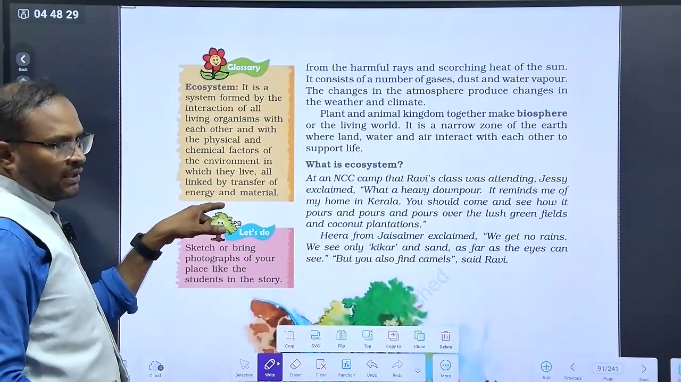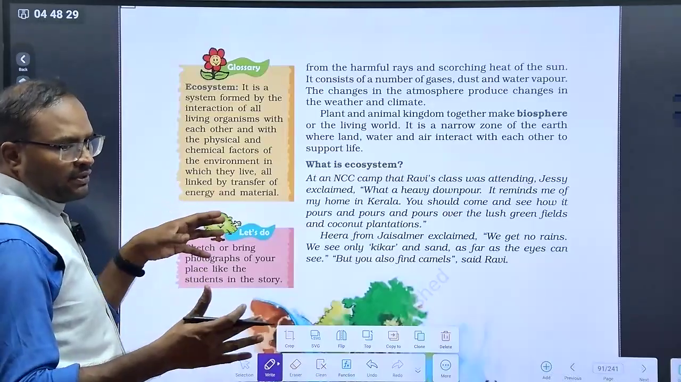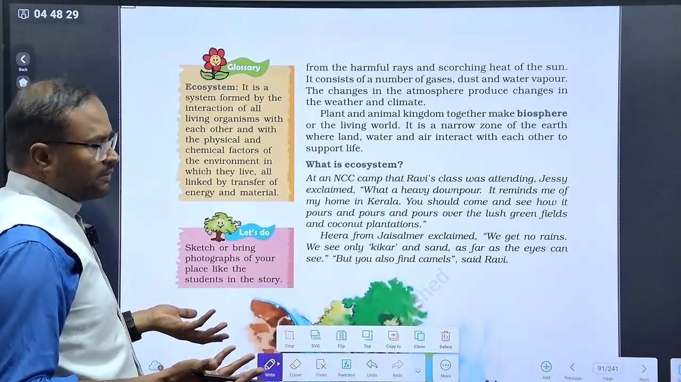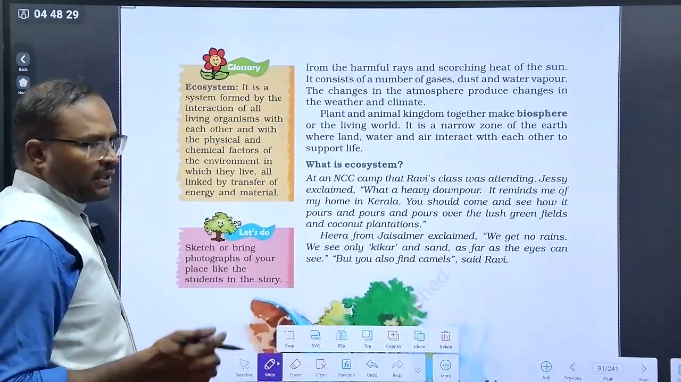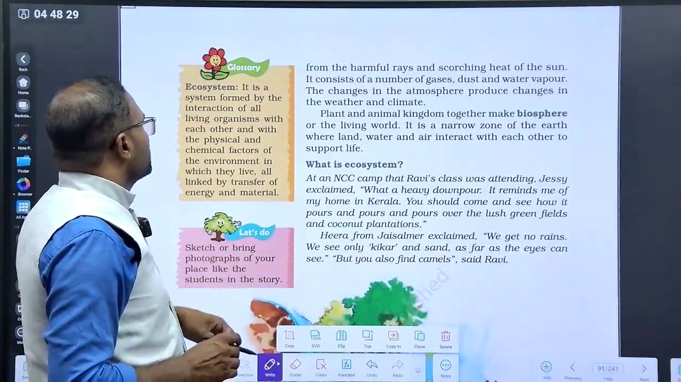So this is the thing. Which of the following is transferred between these two? There may be such a question, and the answer is the energy and the material that matters. Okay, and always remember the ecosystem.